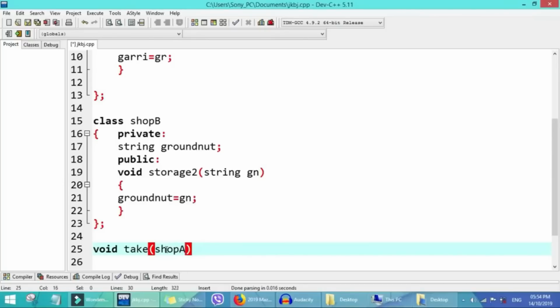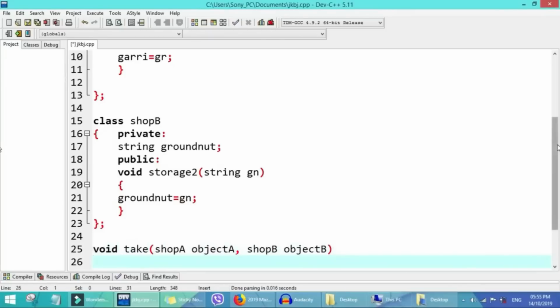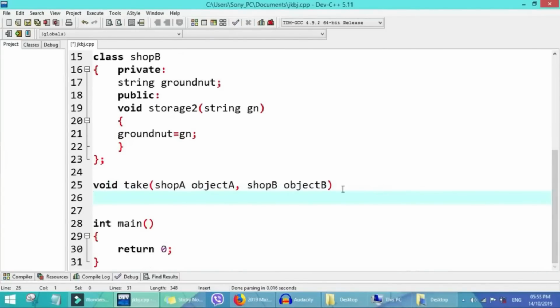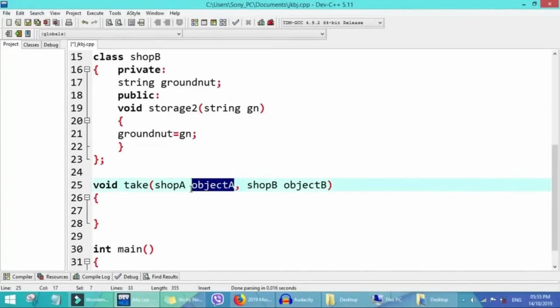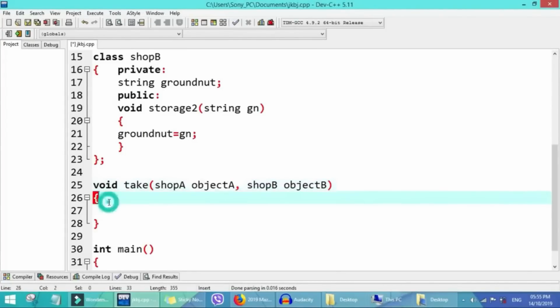This one, shop A object A, comma, shop B object B. Like this, this function can now take something from inside the two classes, but we need these objects. We instantiate them, and they help us pick the things we need for class A, shop A. If we use shop A, we use this object to take something from the first shop.